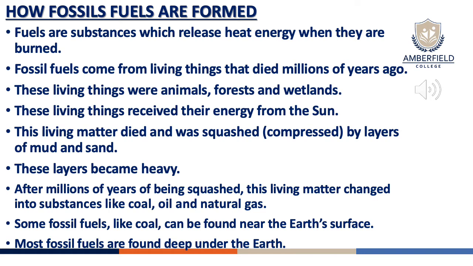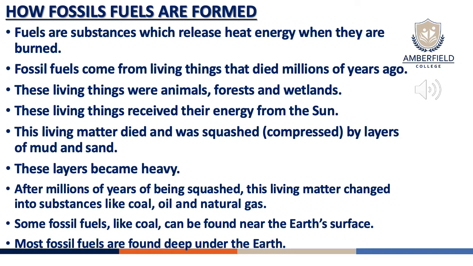So it's important for you to understand what a fossil fuel is and to be able to give a definition or explain it in your own words. These living things were animals, forests, and wetlands. So remember, fossil fuels come from living things that died millions of years ago, and fuels are substances which release heat energy when they are burned.